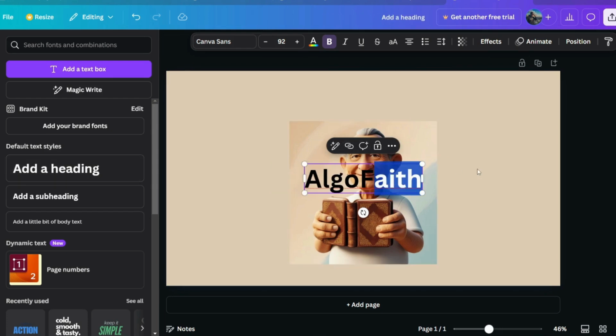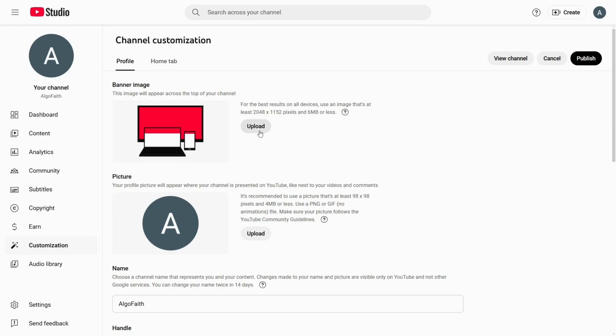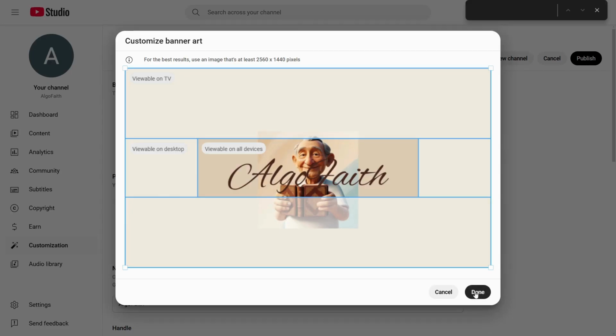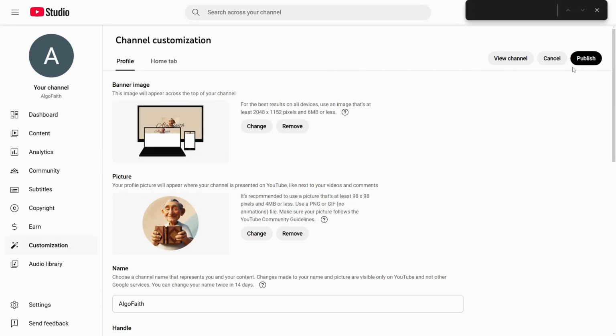Now once we have that, I'm going to click on Share, click Download as a PNG file, go back to my channel, click on Customize the channel, upload the profile picture and channel art that I just made in Canva and Leonardo for free, and then click Publish.